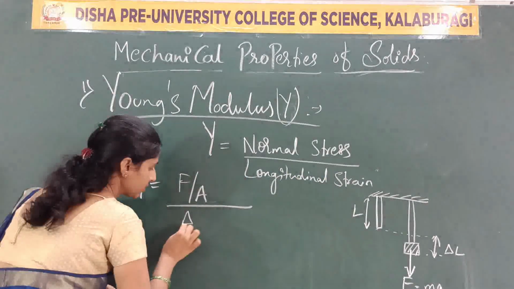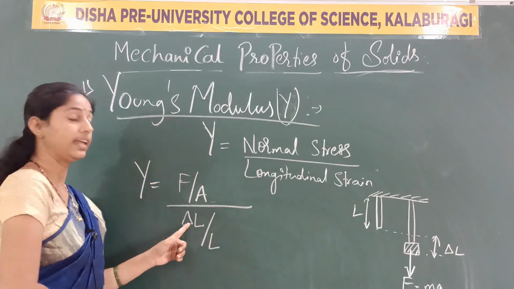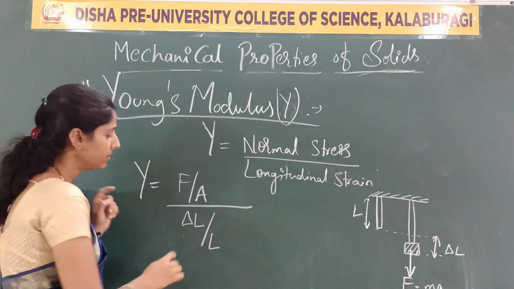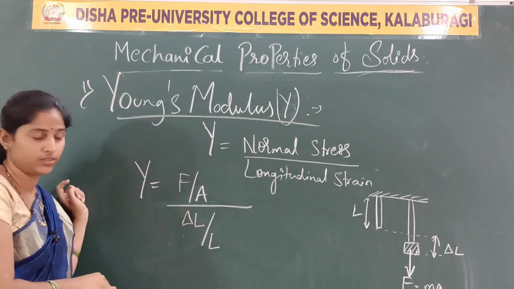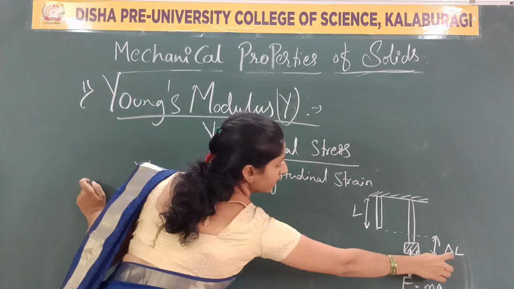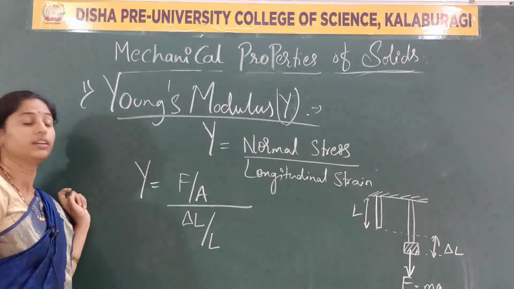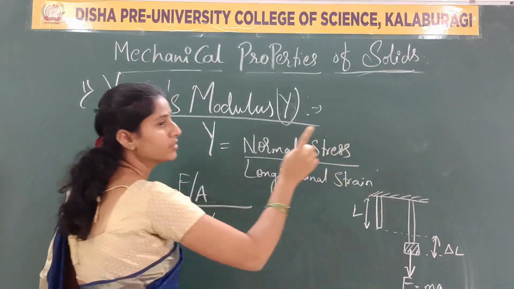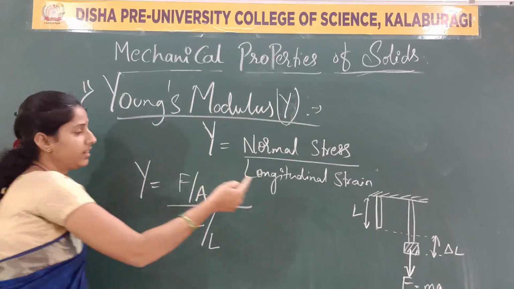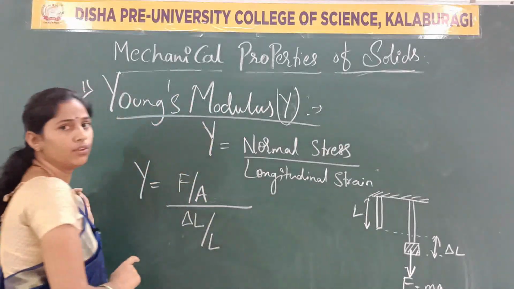What is the expression for longitudinal strain? Delta L by L, that is nothing but change in length to the original length. Delta L refers to the change in length, where L is the original length of the wire.